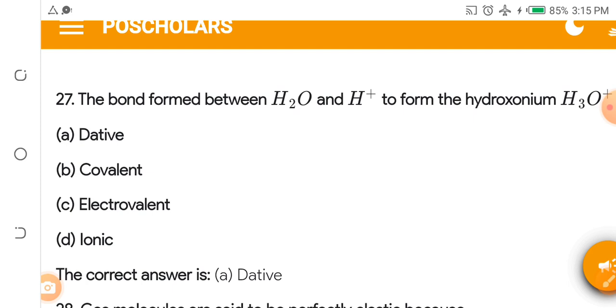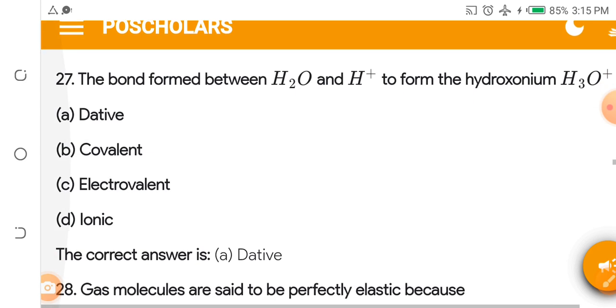Now, this one is not a compulsory assignment, but the other ones are compulsory. I want somebody to explain in the comment section, just the definition: dative bond, covalent bond, electrovalent bond, and ionic bond. Just find out what they mean and tell me in the comment section.